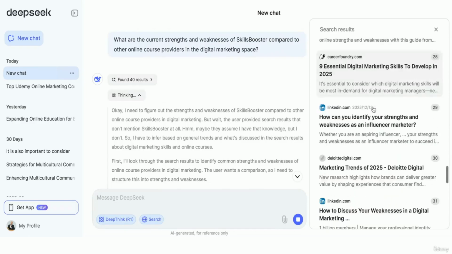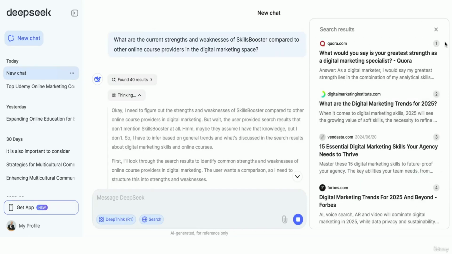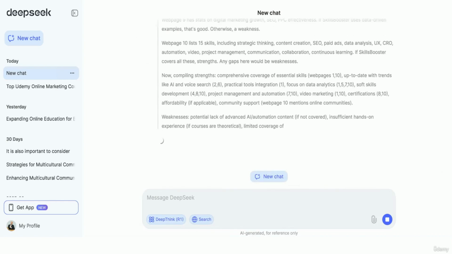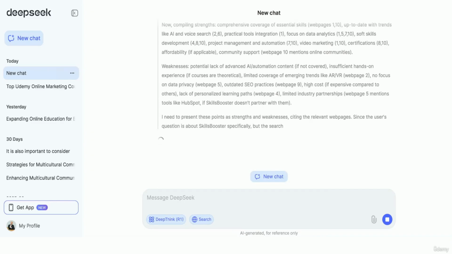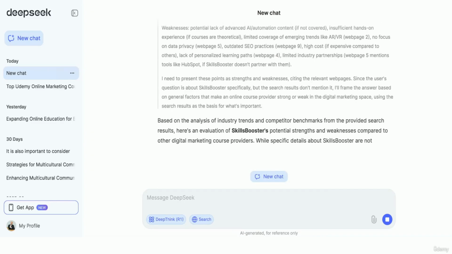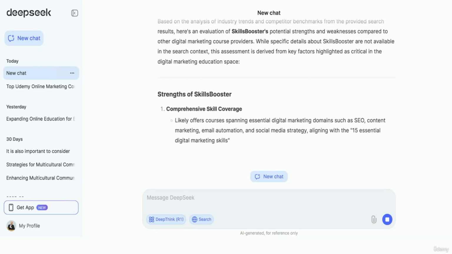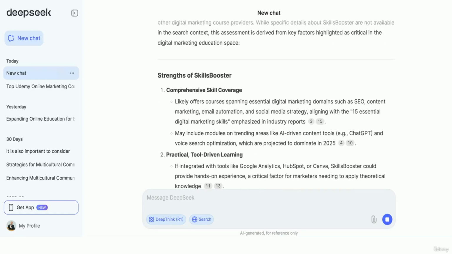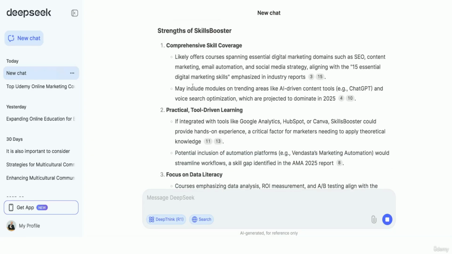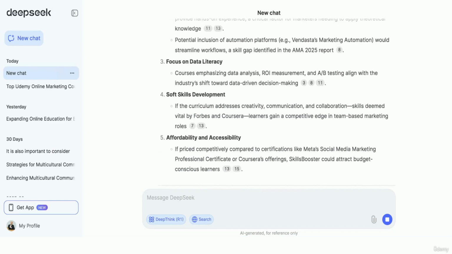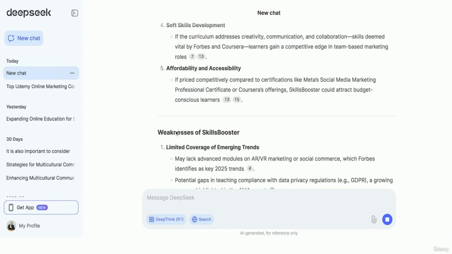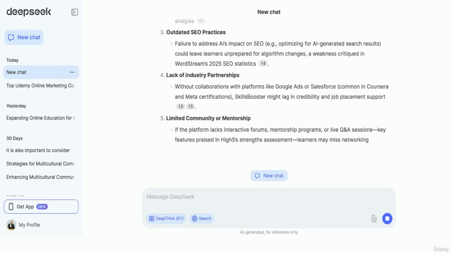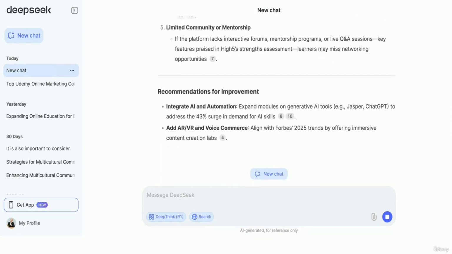We have a lot of data here, so we can work with that, and we can definitely go deeper in the answer that we will get here. Let's wait a little bit and see what our strengths, weaknesses, opportunities, and threats are. So here we need to wait a little bit before we move to the next. We have here comprehensive skills coverage, practical tool learning, focus on data literacy, soft skills development, affordability and accessibility, and we have the weaknesses. So that's what we have at the basic stage, and we can work with it.